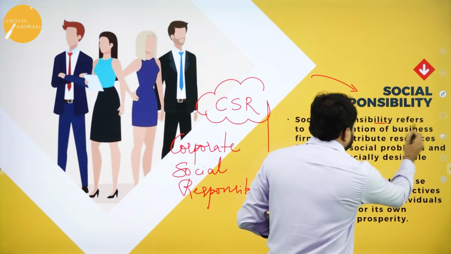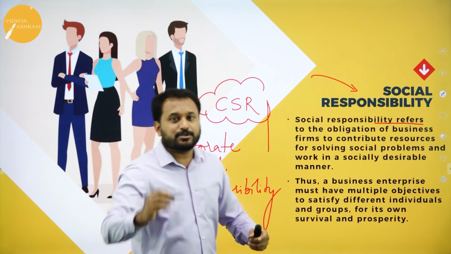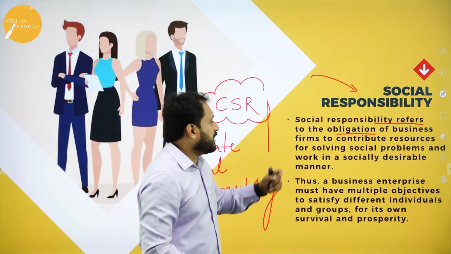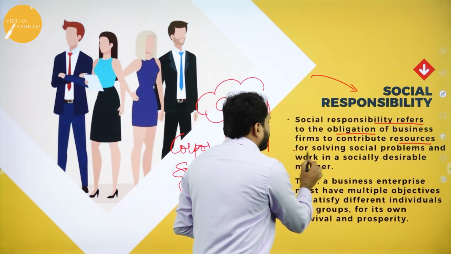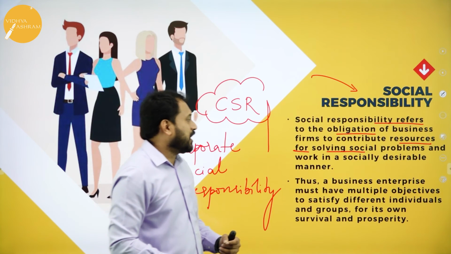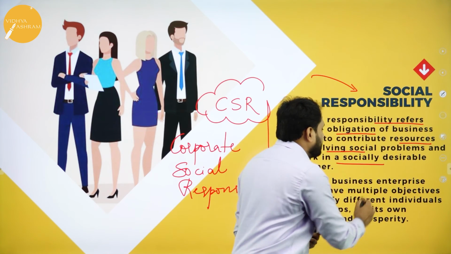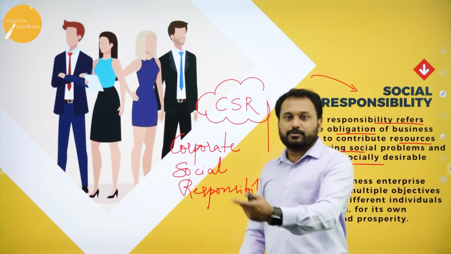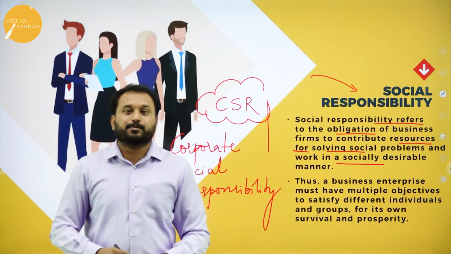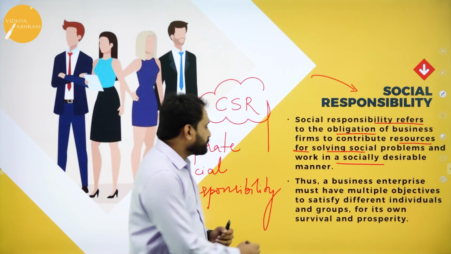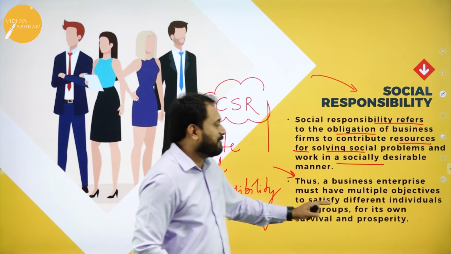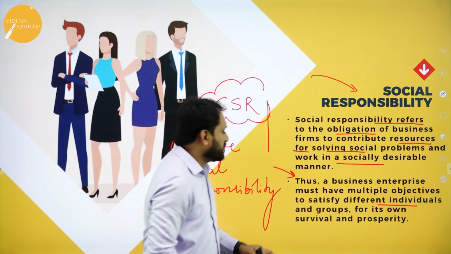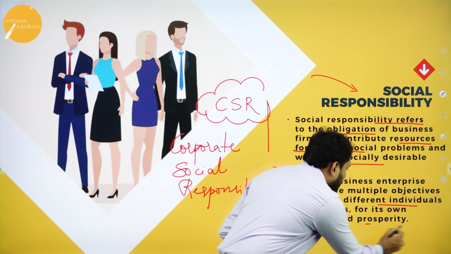Now, social responsibility refers to the obligation. What is the meaning of obligation? It is duty. Duty of a business firm to contribute resources for solving the social problem and working in a socially desirable manner. That is, you have taken resources from us, now you are supposed to give it back. That is what social responsibility is all about. Does a business enterprise must have multiple objectives? They need to have multiple objectives to satisfy different individuals and groups for its own survival and prosperity.